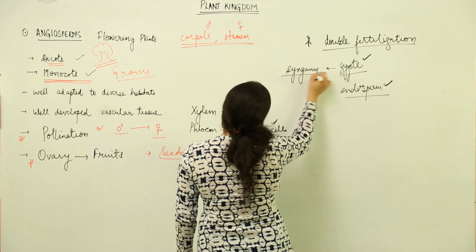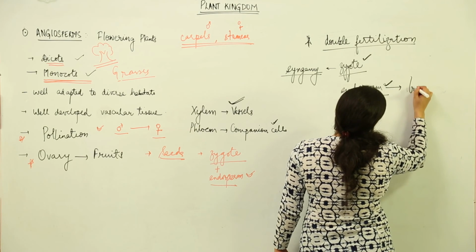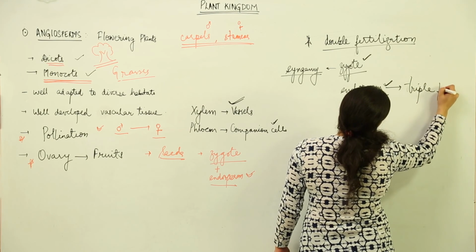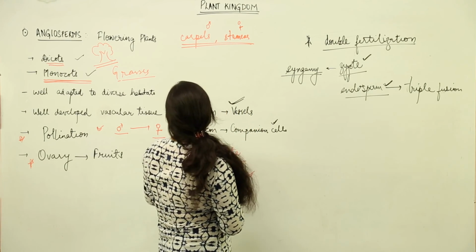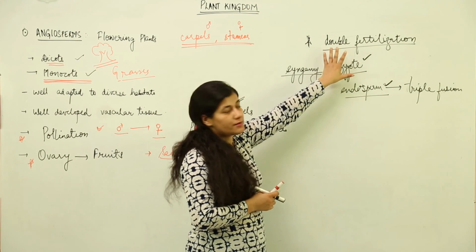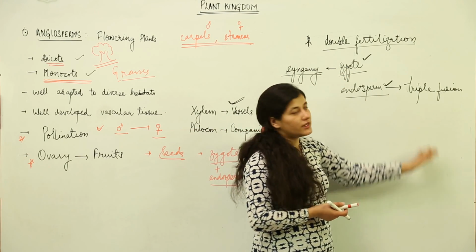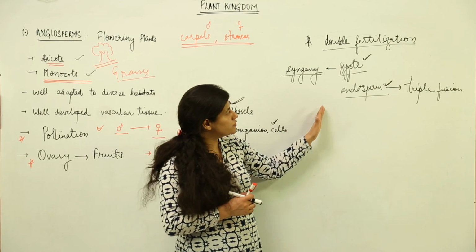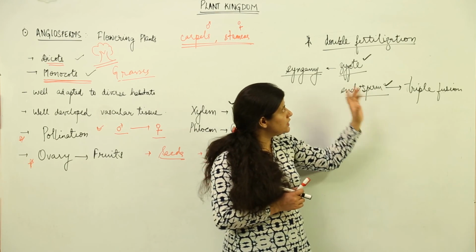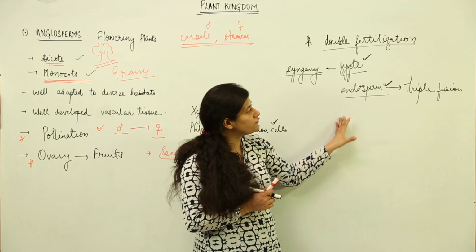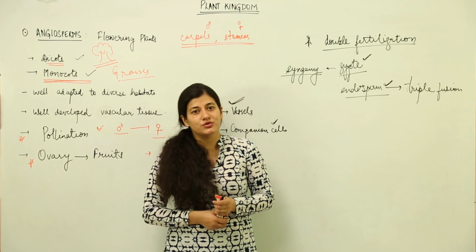Please remember the terms, don't get into the depth. And the endosperm is formed as a result of triple fusion. So we get introduced to three new terms which are characteristic of angiosperms. One is double fertilization. Double fertilization how? One is syngamy where the zygote is formed, and the other is triple fusion where the endosperm is formed. Now you might ask that endosperm and zygote were present in gymnosperms as well, but we didn't use these terms because in the gymnosperms the endosperm is not formed as a result of triple fusion. So this is all about angiosperms, and with this we come to the end of